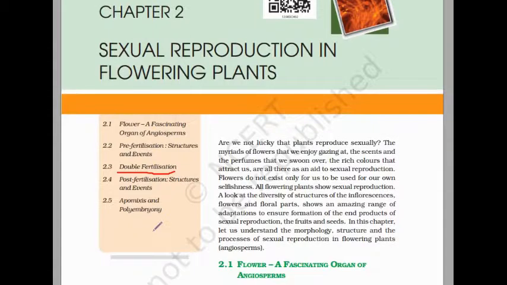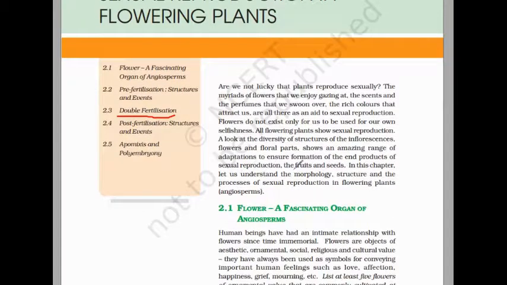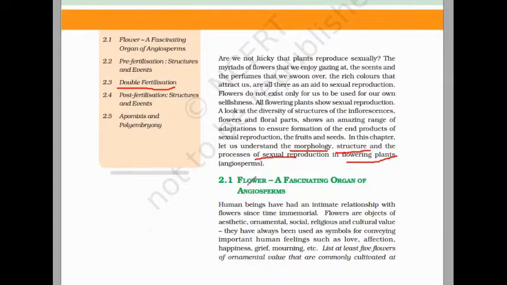Okay, clear? Flowers are basically used for the formation of scent and perfume. And this flower is the most attractive part of the plant. And the flower is the sexual part also, means in a plant two parts are there, first the vegetative part and next the sexual part. So flower is the sexual part. Clear? So in this chapter we are going to discuss the morphology, structure and process of the sexual reproduction of the flowering plant.